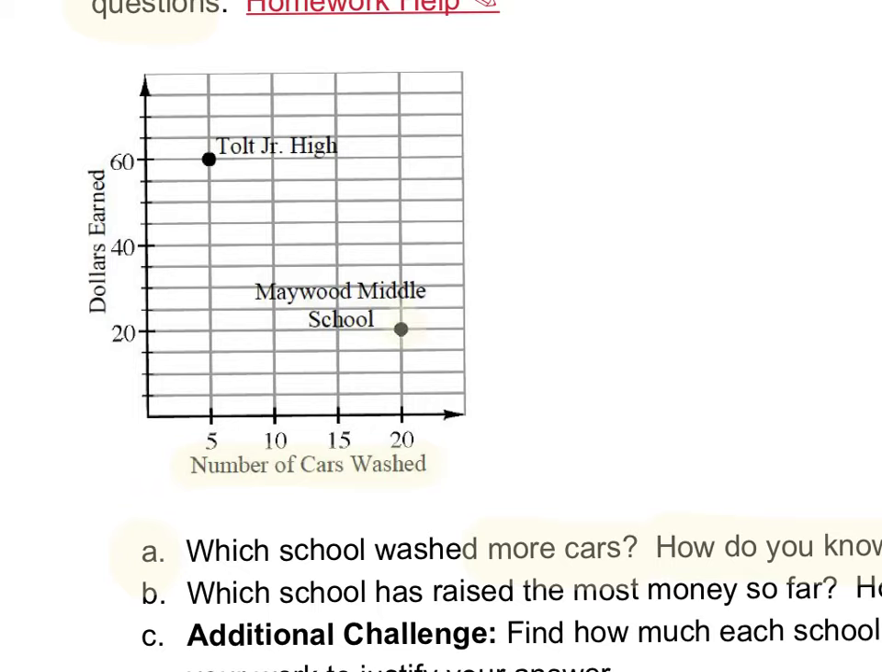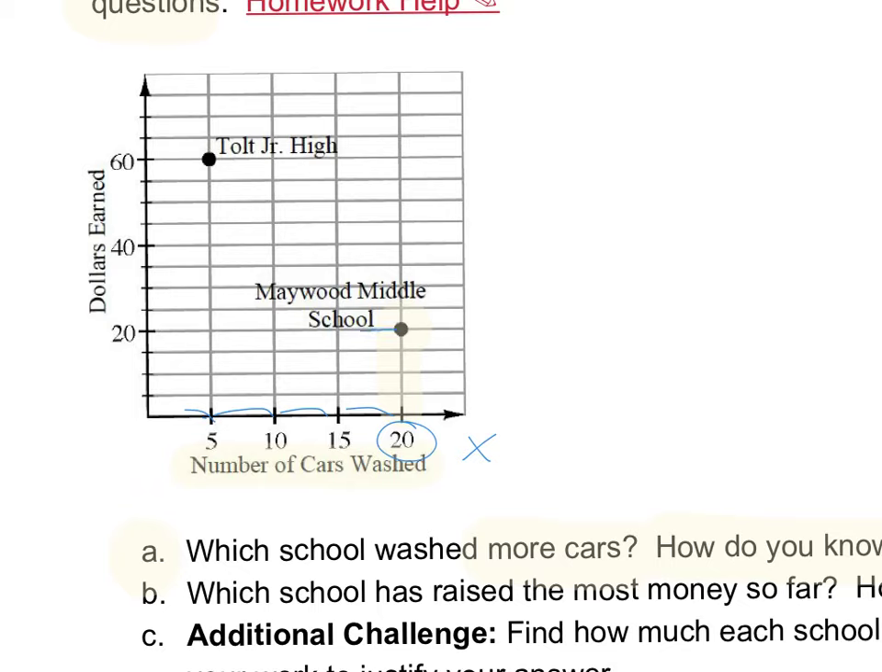So for example, for the Maywood Middle School dot, if I go down towards the x-axis, then I see the number is 20. And it's really important to see that it's counting by 5. So this is the x-axis. So I know that Maywood Middle School has washed 20 cars.